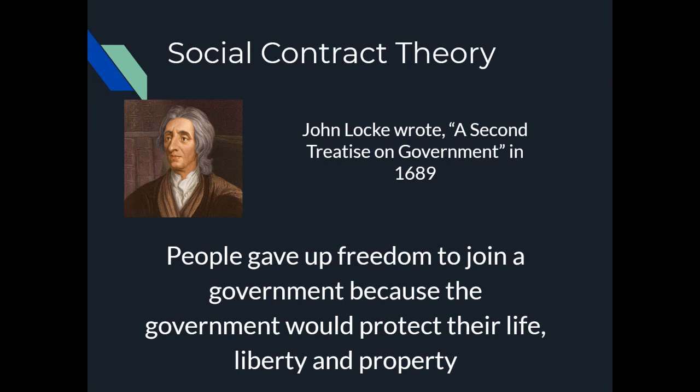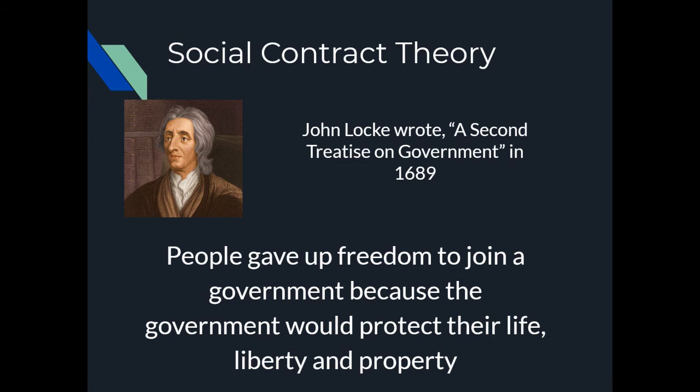One of the things Locke focused on was that there was a contract, an agreement, between the people that joined government and the government itself. People joined government and voluntarily gave up some of their freedom because they knew they couldn't protect themselves. By joining a government and its rules, the government would help protect their life, their liberty, and their property. That's why they voluntarily joined.